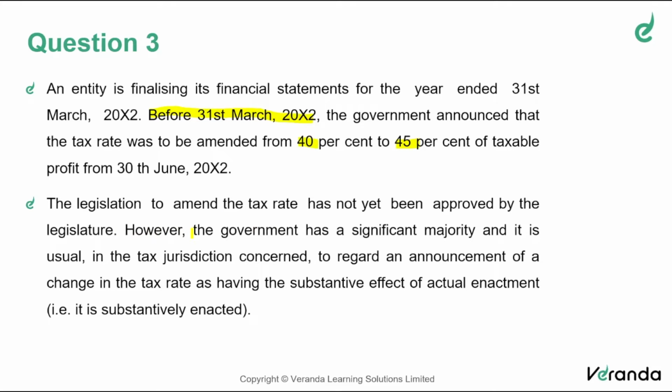But see, there's a very important point. The government has a significant majority. So what is your conclusion? Or what is implied in the question? If the government has a significant majority, you can easily understand all their proposals in the parliament will be approved. Because it's after all a simple majority you need. The question says the present government has a significant majority, and whenever they bring any bill, it is going to be passed in the parliament.